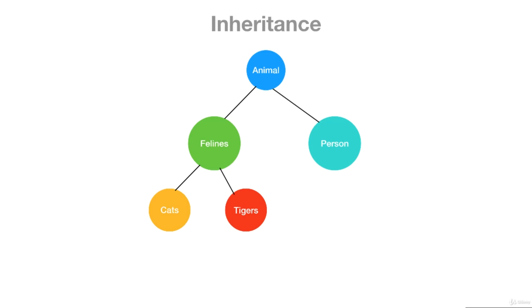That way we don't have to redundantly create the same features as we create other classes and objects. Because remember, the creation of objects in memory is very expensive, so we need to minimize that. One of the ways to minimize that is to take advantage of the inheritance capabilities of many object-oriented programming languages, in this case Dart, or any other object-oriented programming language. That's what inheritance is in object-oriented programming.